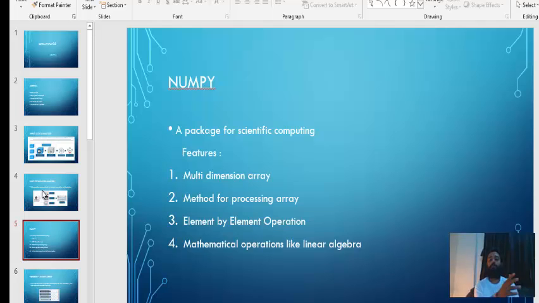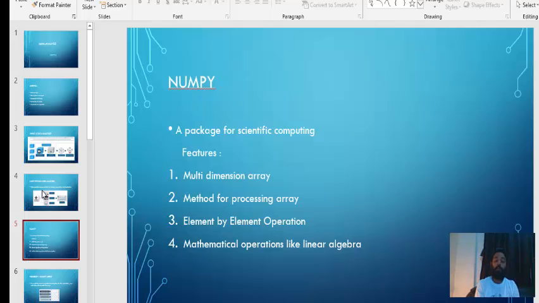Let's say I'm trying to store 1 2 3 4 5 into an array. Then this is called a single dimensional array. We don't have a y-axis on it, so we call it a single dimensional array. Then we have a multiple dimensional array, that is called a matrix, where we have an x-axis and a y-axis, where we have 2 cross 2 or n cross n dimensional matrix, like that.